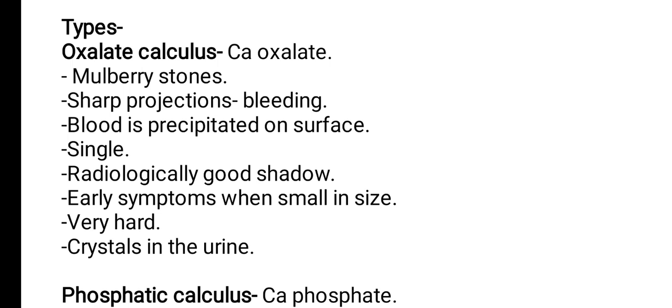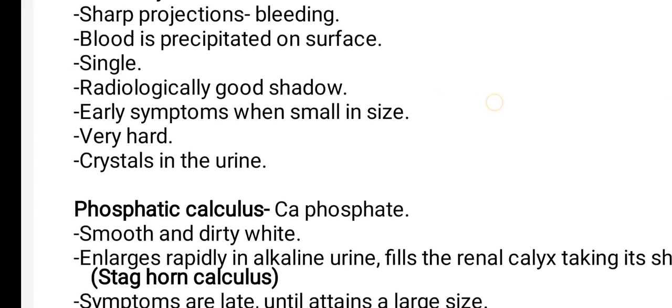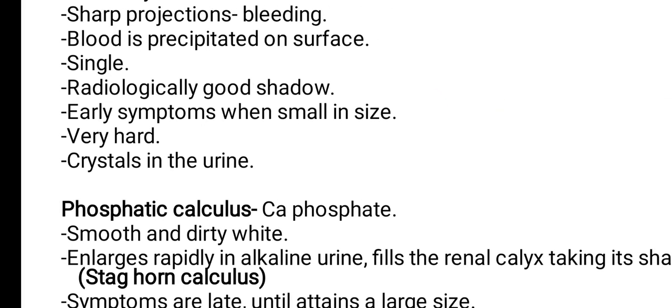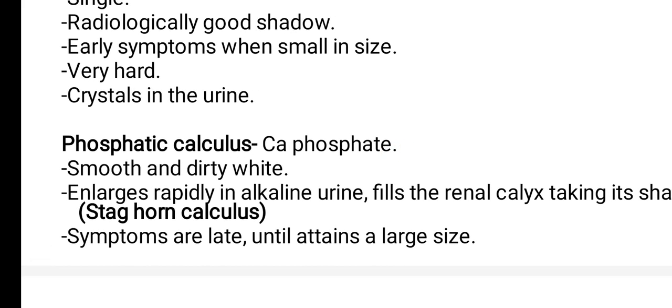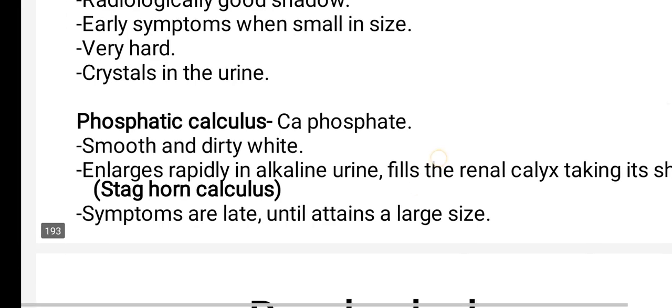They have sharp projections, that's why there will be bleeding, and when it is smaller in size, it will show symptoms. You can see the blood precipitated on the surface. These are single. Radiologically, it will show a good shadow. They are very hard, and the crystals are seen in urine.